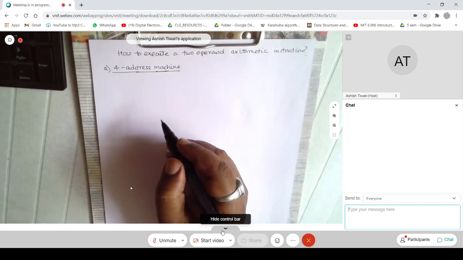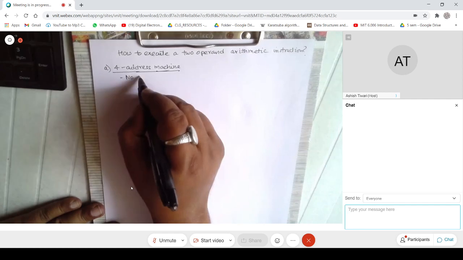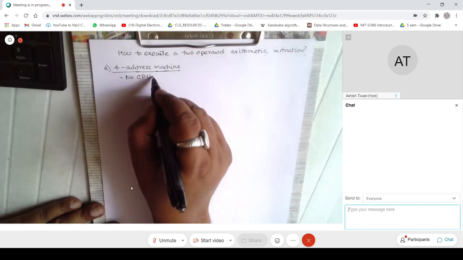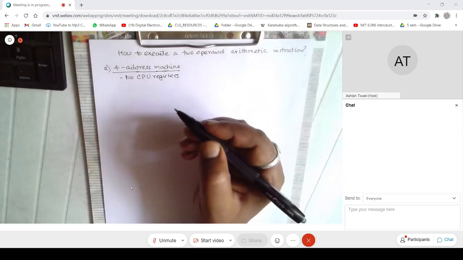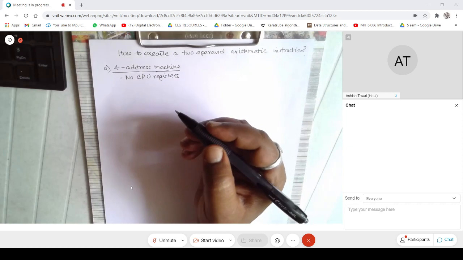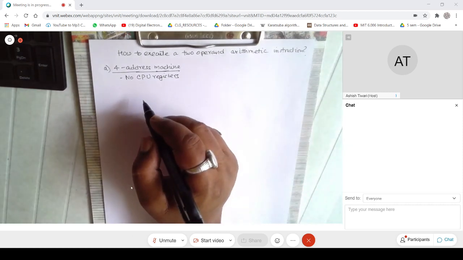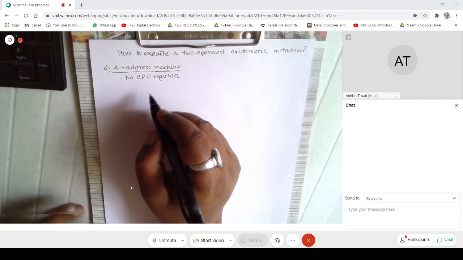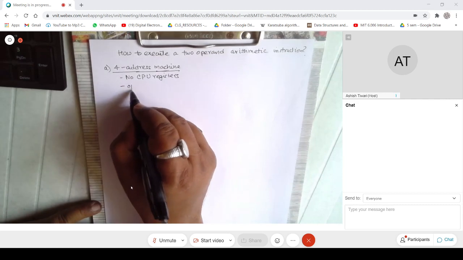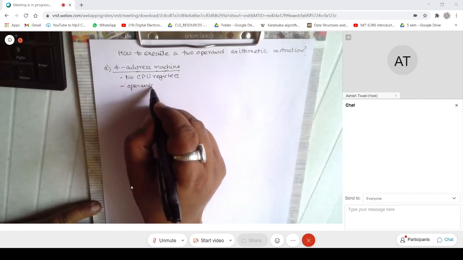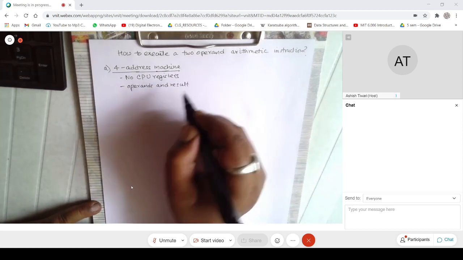What are the salient points of this machine? There are no CPU registers. Essentially this means that your instruction references only operands in memory, with operands and result in memory.